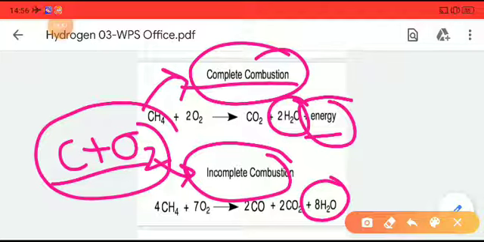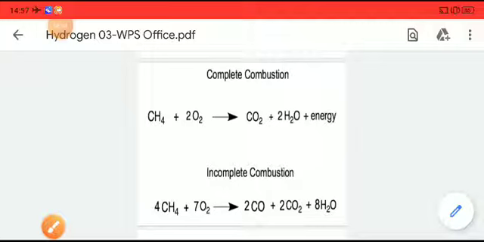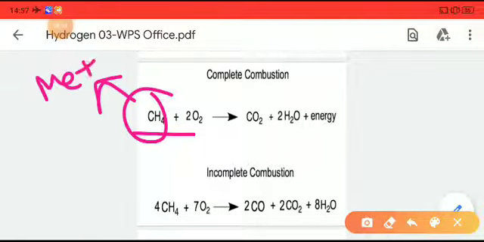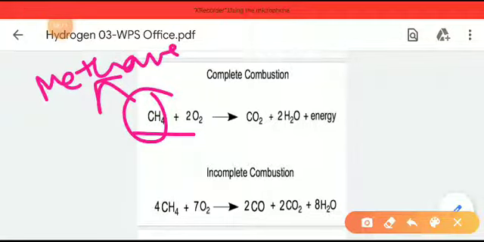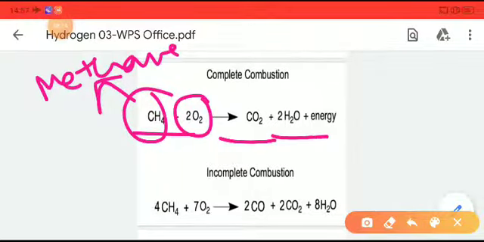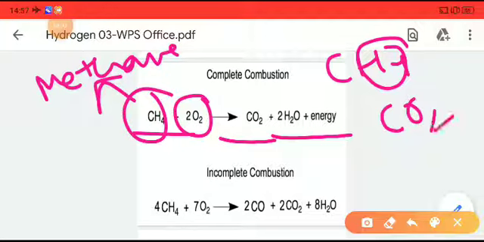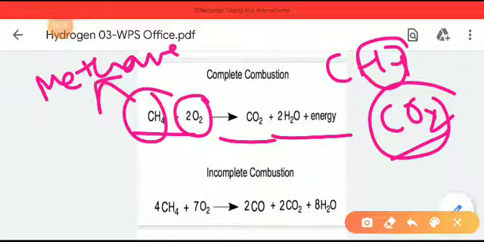So what happens in the case of complete combustion? CH4, that is methane, is a carbon derivative. Methane reacts with O2 and gives CO2 plus H2O plus energy. Here all of the hydrogen, all 4 hydrogens in this CH4, is replaced with oxygen completely. Here carbon has the valency 4.